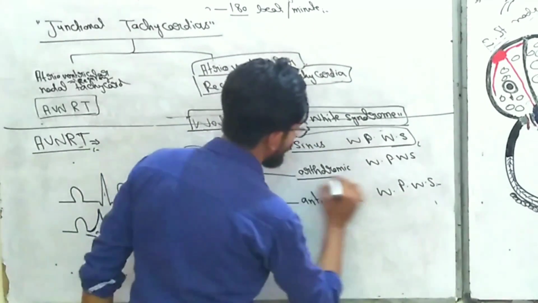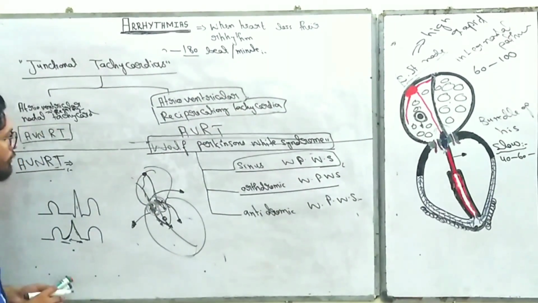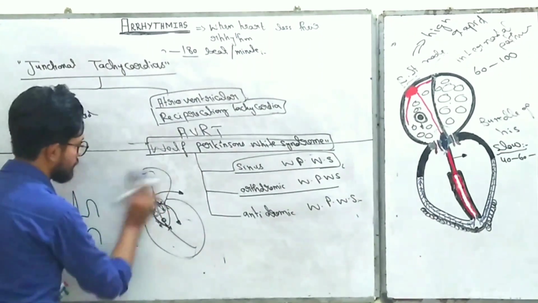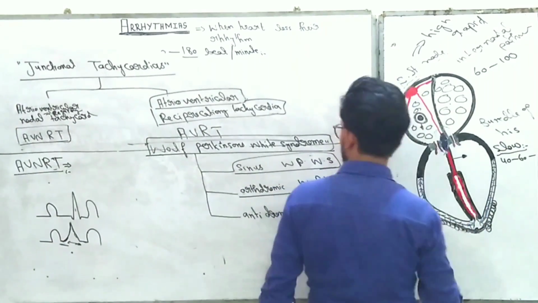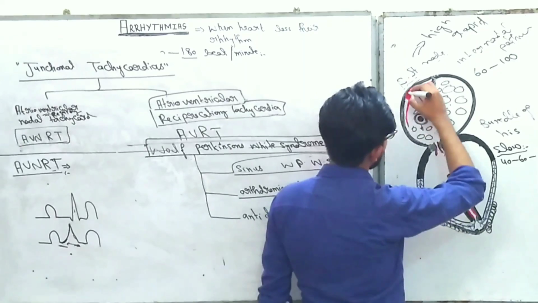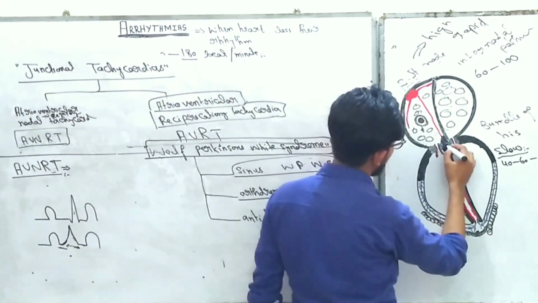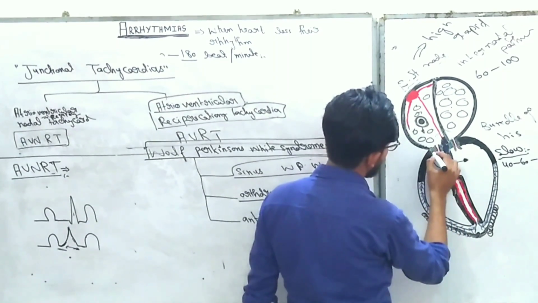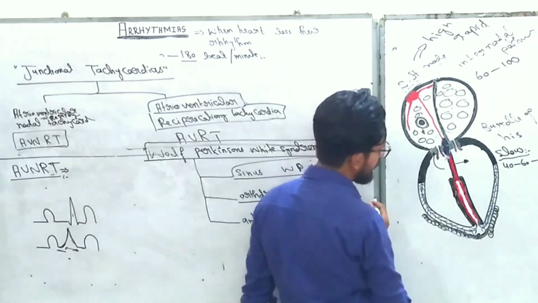And the second one is orthodromic Wolff-Parkinson-White syndrome. Okay, now let's come to here. What really happens in orthodromic Wolff-Parkinson-White syndrome is that the signals from the SA node come down into the AV node, and from the AV node they pass again into the atrium through the accessory pathway in a retrograde manner.